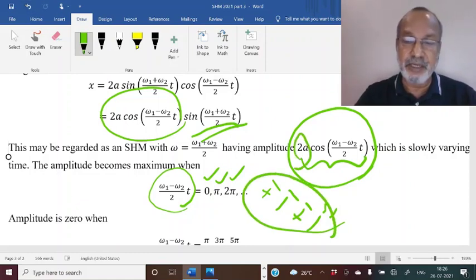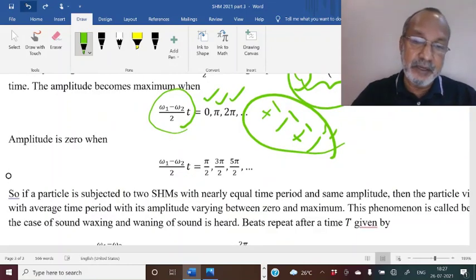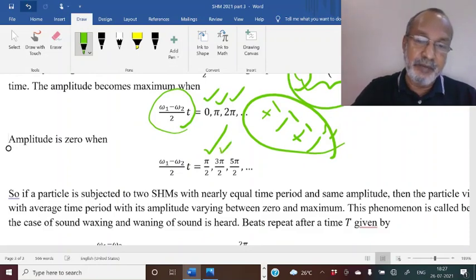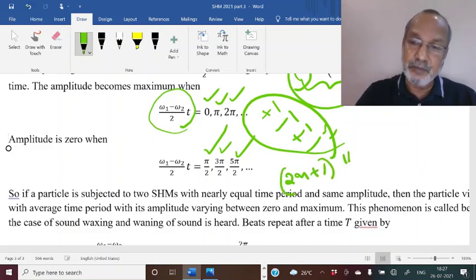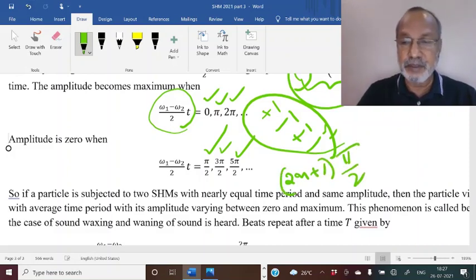And cos will be 0 for values of 90 degrees, that is pi by 2, 3 pi by 2, 5 pi by 2, etc. That is generally (2n plus 1) pi by 2, where n equals 0, 1, 2, 3, etc.